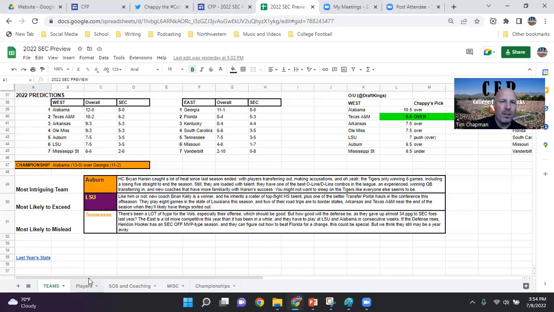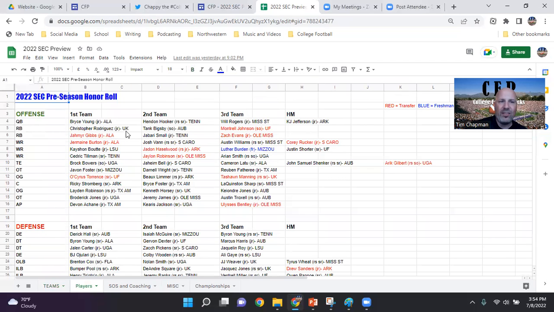Other tabs below, the players, so the preseason honor roll, first, second, and third team, and maybe even a few honorable mentions. And the honorable mentions are in there because maybe you're saying, well, where's KJ Jefferson on this list? And while I don't put him first, second, or third team because I see better statistical outputs from these 3 players, Jefferson is certainly somebody who needs to be mentioned, and that's why he's in that honorable mention.